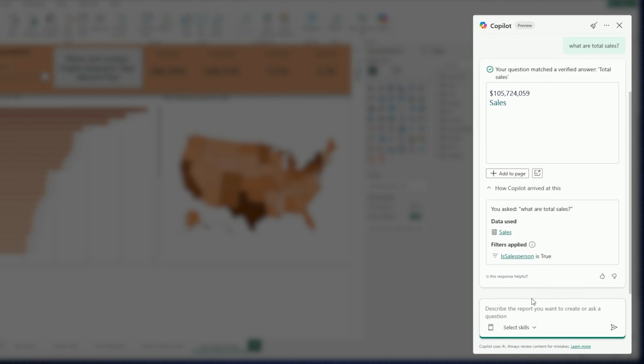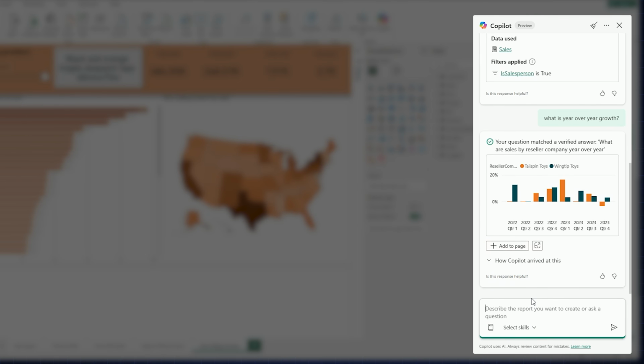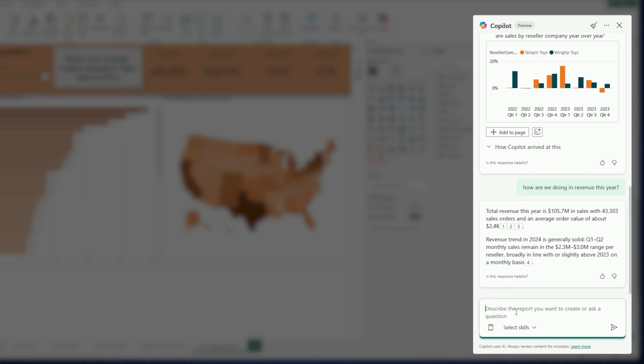Let's ask a slightly different question. What is year-over-year growth? All right, another verified answer. So here, Copilot maps specific questions to an exact answer. Let's test something just slightly different. How are we doing in revenue this year? Copilot didn't find a verified answer exactly, so it went back to interpreting.